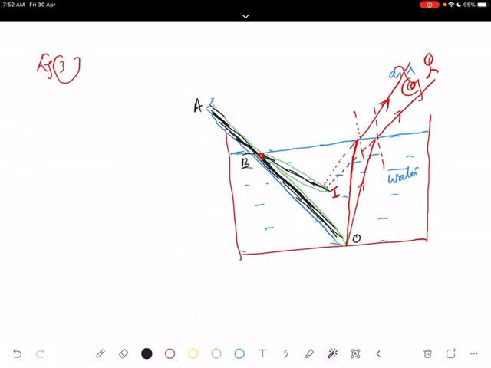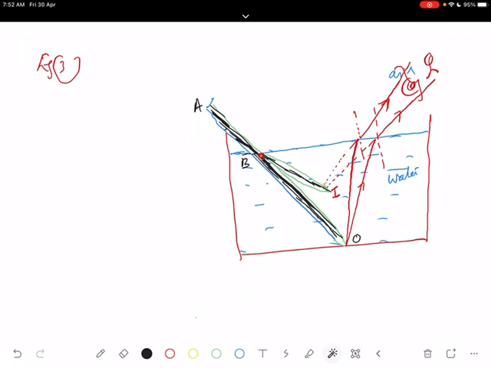So three important points are there. All three are important. One, a coin placed at the bottom of a water tank or in a glass of water appears to be raised, explained with the diagram, because of refraction from denser to rarer, that is from water to air. Another thing, any printed matter, when observed through a glass slab placed over it, appears to be raised.